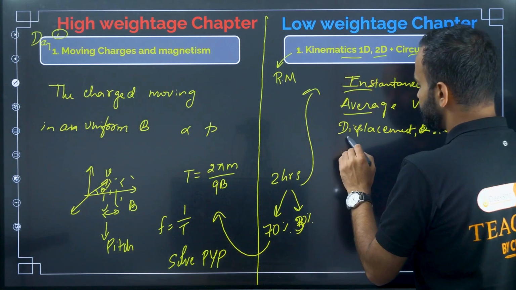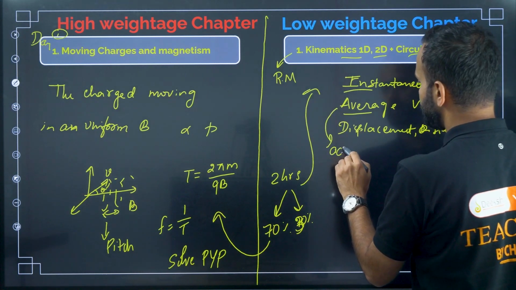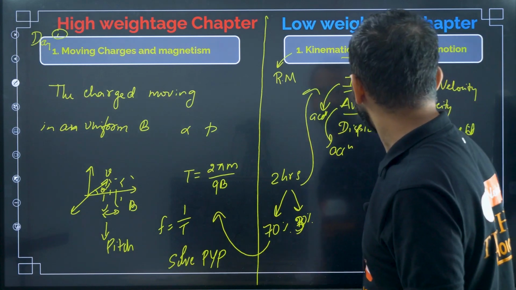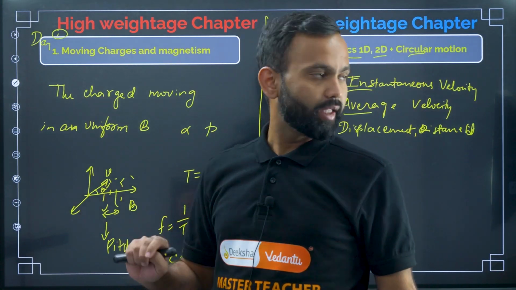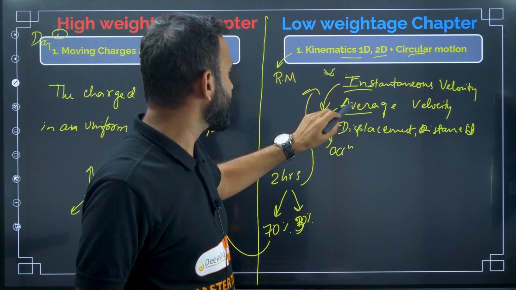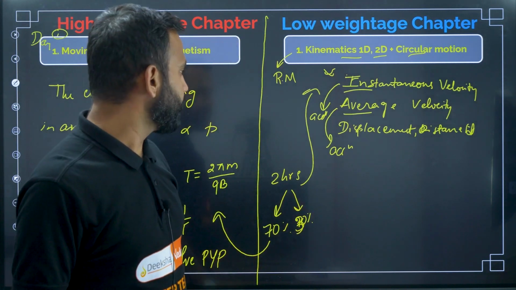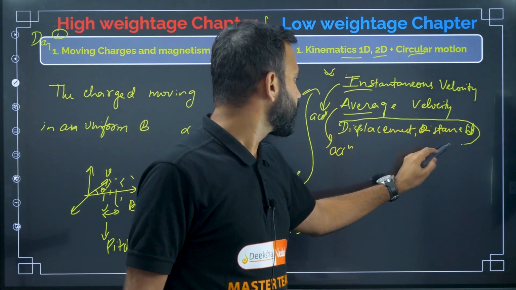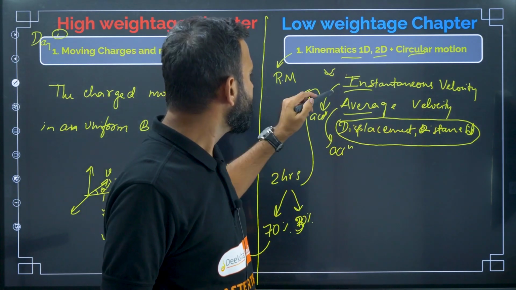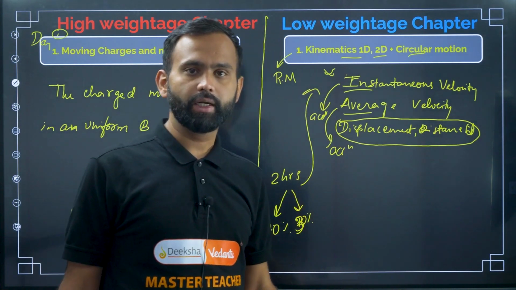After that, you should know the meaning of average acceleration and instantaneous acceleration. Most of the time in NEET, they are going to ask questions in kinematics 1D based on these topics: instantaneous velocity, average velocity, instantaneous acceleration, average acceleration, then displacement and distance. You should have a deep understanding, because if you know displacement and distance, you can easily understand instantaneous velocity, average velocity, instantaneous acceleration and average acceleration.